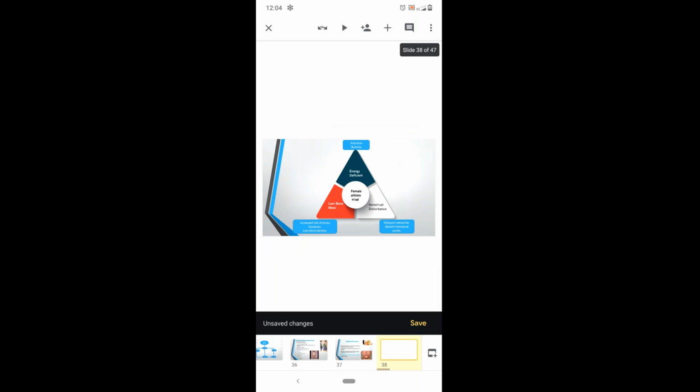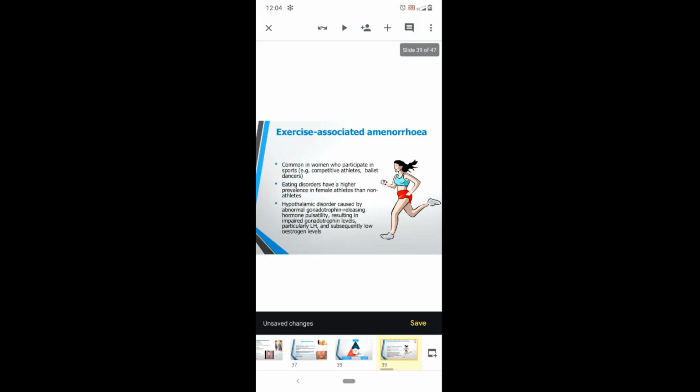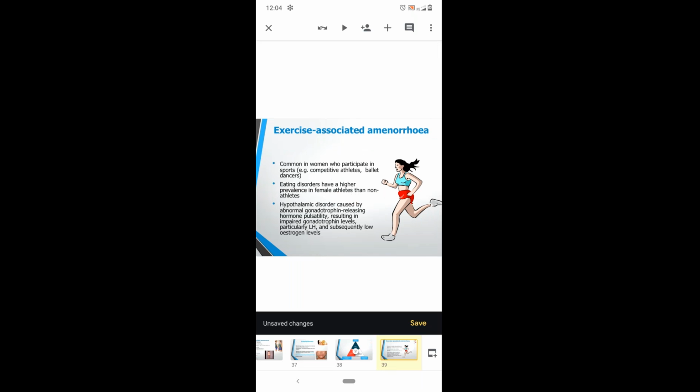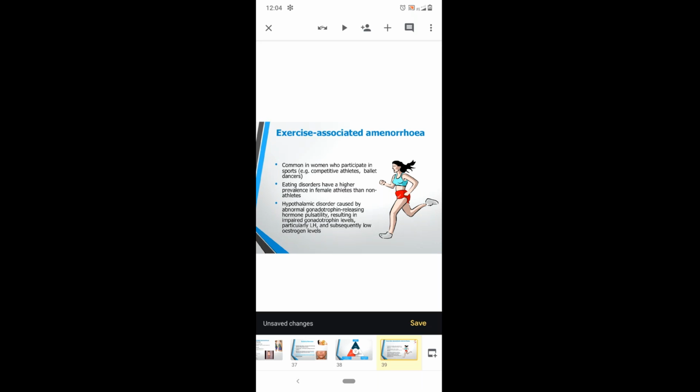And next is exercise-associated amenorrhea. This is common in sports persons, that is competitive athletes and ballet dancers. This is the most common cause. Eating disorders have a higher prevalence in female athletes than non-athletes. It is a hypothalamic disorder caused by abnormal gonadotropin releasing hormone pulsatility. This leads to impaired gonadotropin levels, particularly LH levels, and then estrogen levels will be decreased. So they'll have secondary amenorrhea.